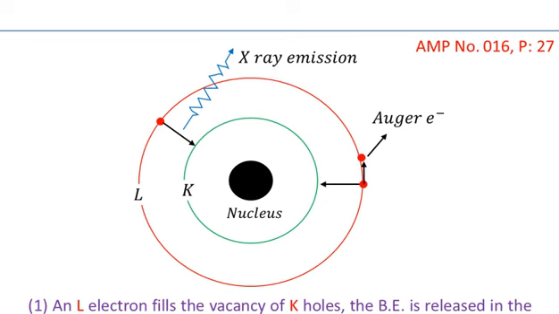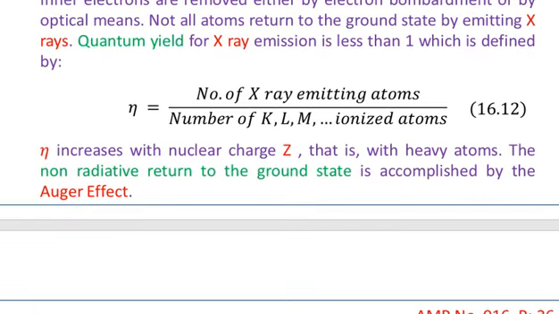So what we have defined over here, in terms of the quantum yield, is the number of X-ray emitting atoms divided by the number of KLM ionized atoms. And you know that in the numerator we have X-ray emitting atoms, and its value is smaller than the value in the denominator. That's why it has a value less than 1. So the number of X-ray emissions from such atoms is smaller in comparison with the number of ionized atoms.